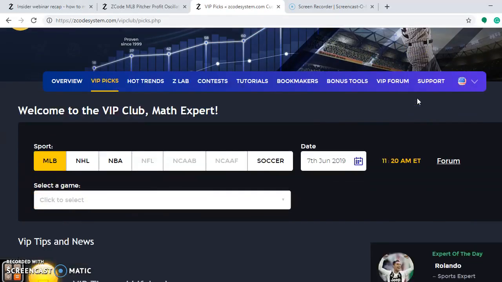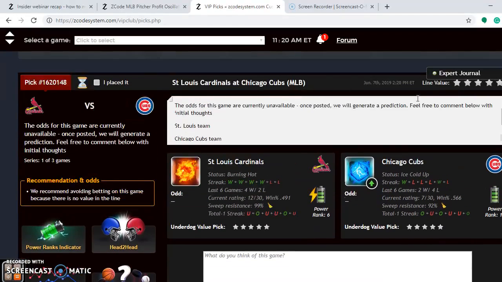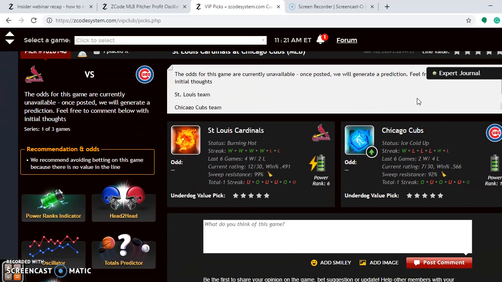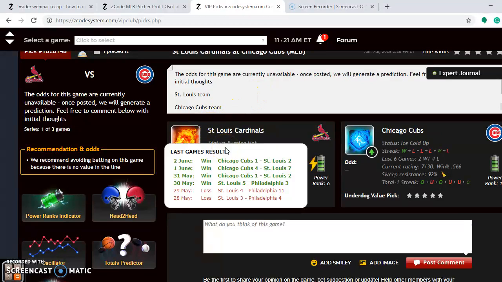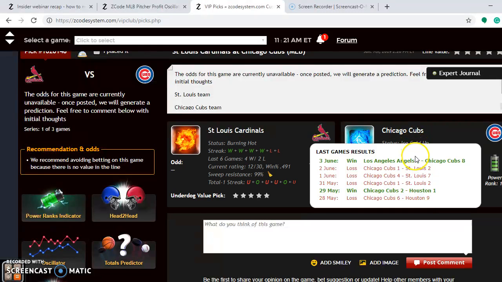So we're going to scroll down through here and look at some of the games for this week. The first matchup is a big one here in the National League Central, the Chicago Cubs at home against the St. Louis Cardinals. You see here the Cardinals are burning hot at the moment. They have won their last four and 4 out of their last 6. The Cubs, on the other hand, are ice cold. They had lost 4 out of their last 5, but they won their last meeting 8-1 against the Angels.